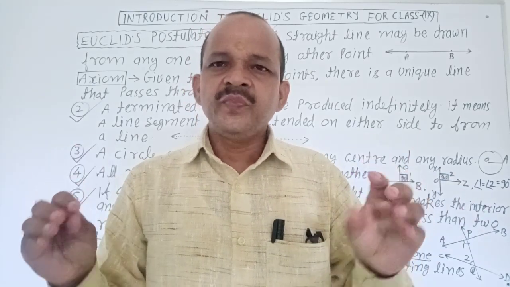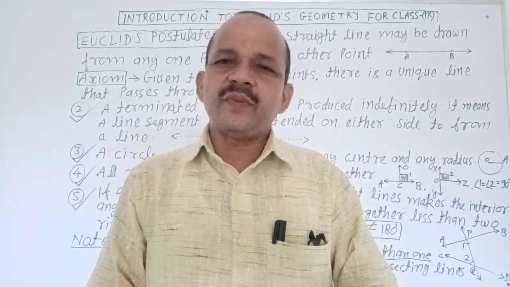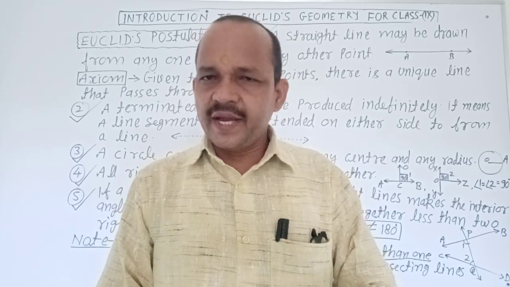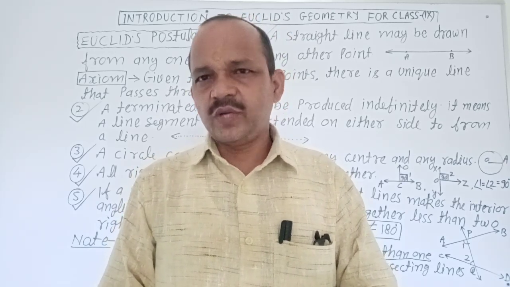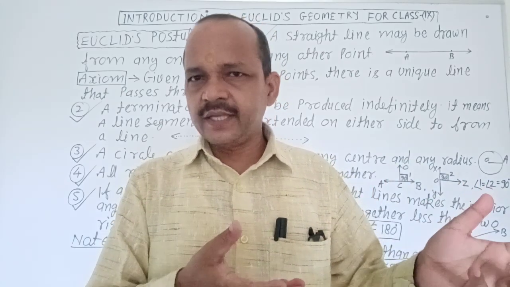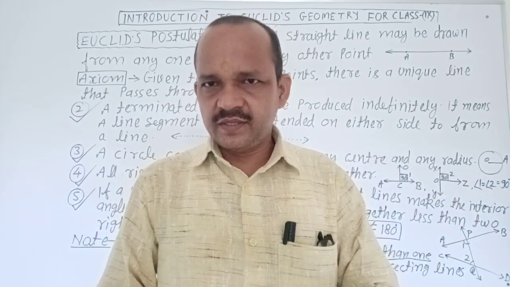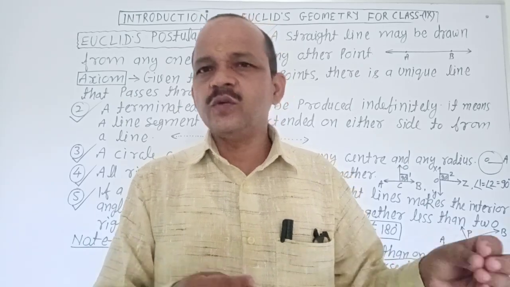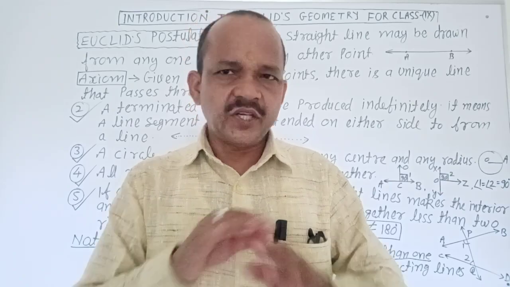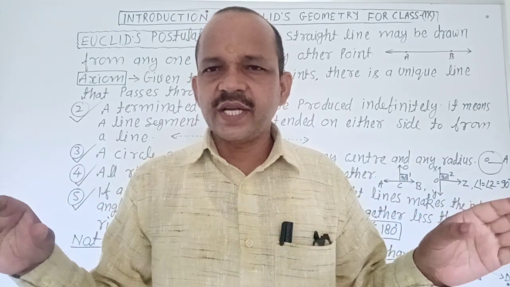Very good. Firstly I want to describe axioms and postulates. There are 7 axioms and 5 postulates. You can ask me what is an axiom and what is a postulate, because it is new for you, so you can ask questions very easily. It is clear, no confusion about it.